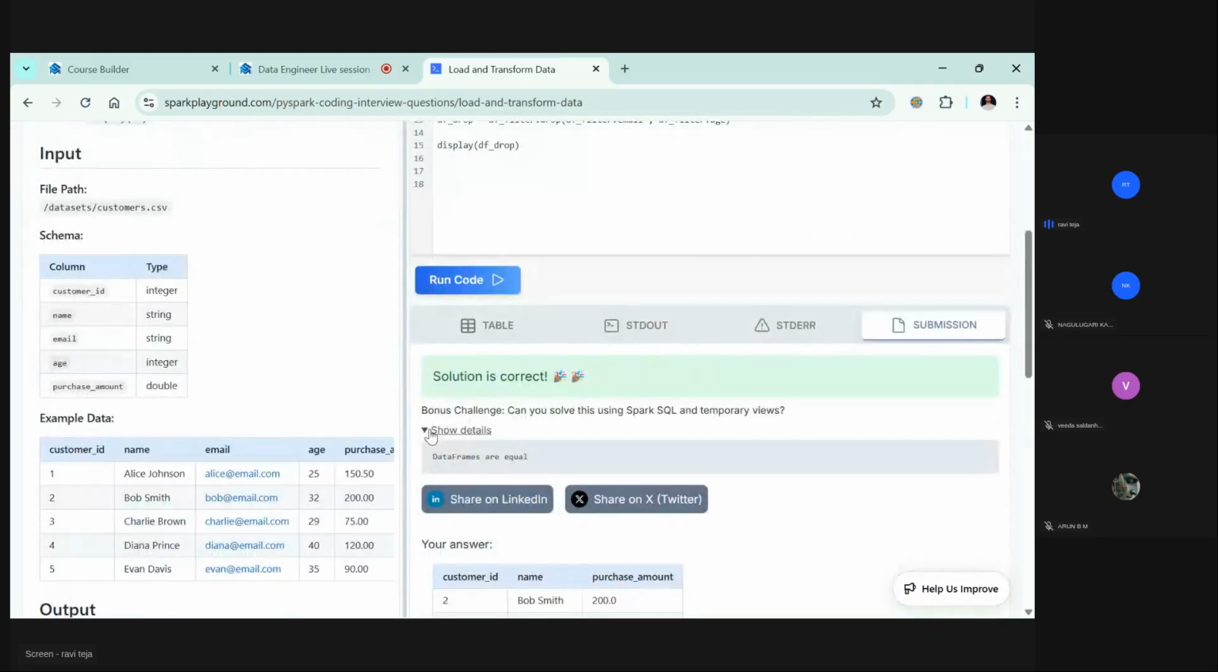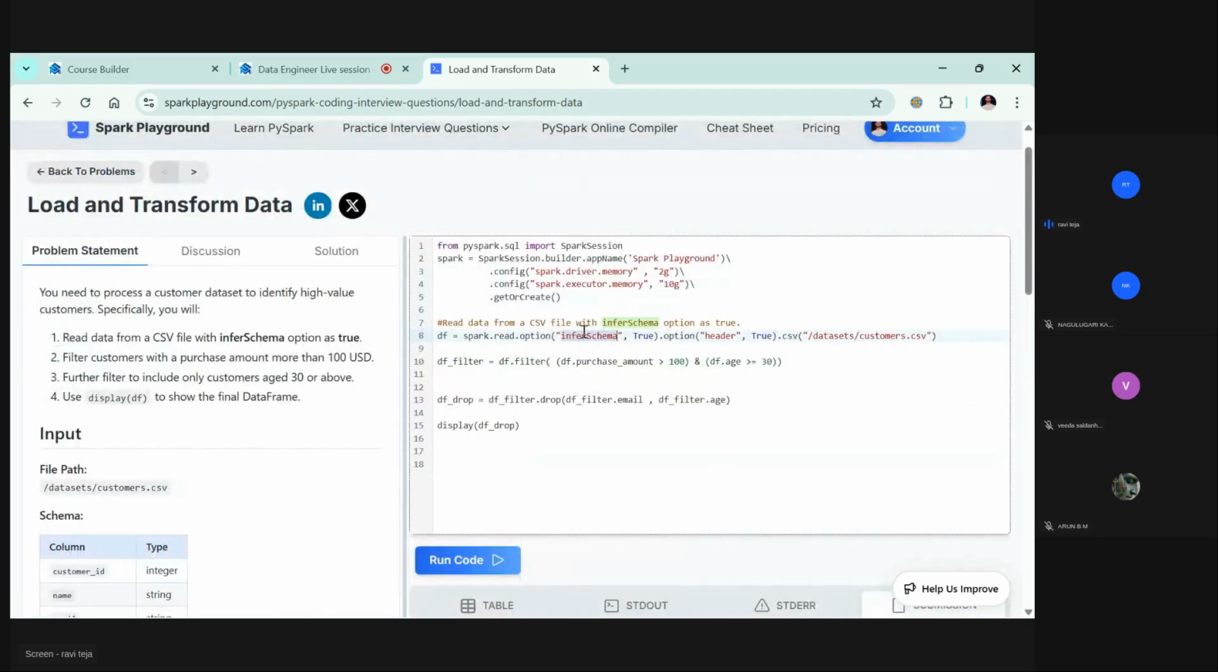Solution is correct because I just matched the schema with theirs. Earlier they were saying that the schema is unmatched, but now the schema is matched because I just gave the schema here and just made it true. That's it. That's why it got the issue.